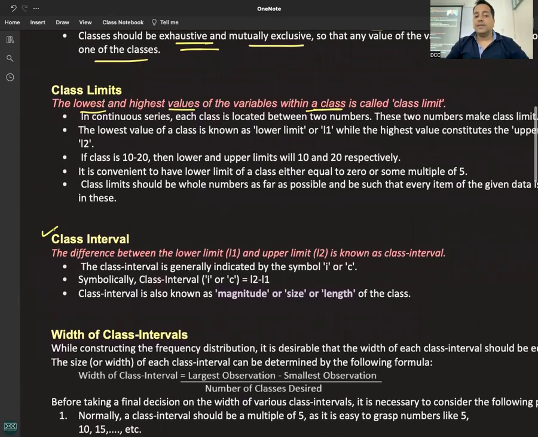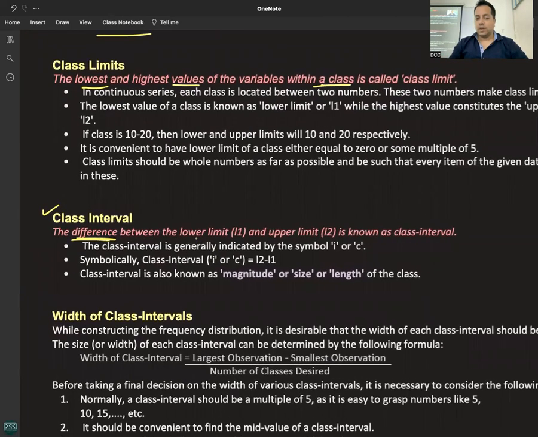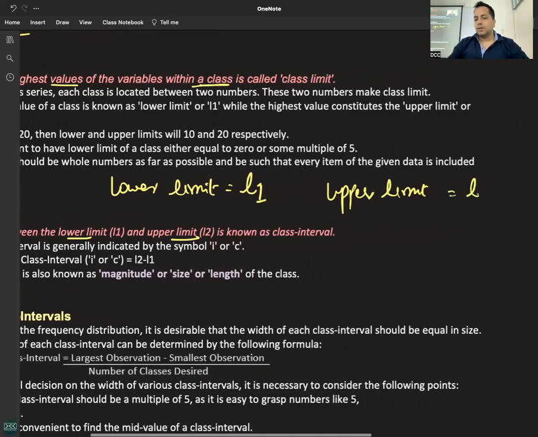Class interval, it is the difference. Keyword here is the difference between the lower limit, जिसको L1 बोलते हैं, और upper limit को L2 बोलते हैं. लोअर लिमिट को क्या बोलते हैं प्यार से? L1. अपर लिमिट को क्या बोलते हैं प्यार से?